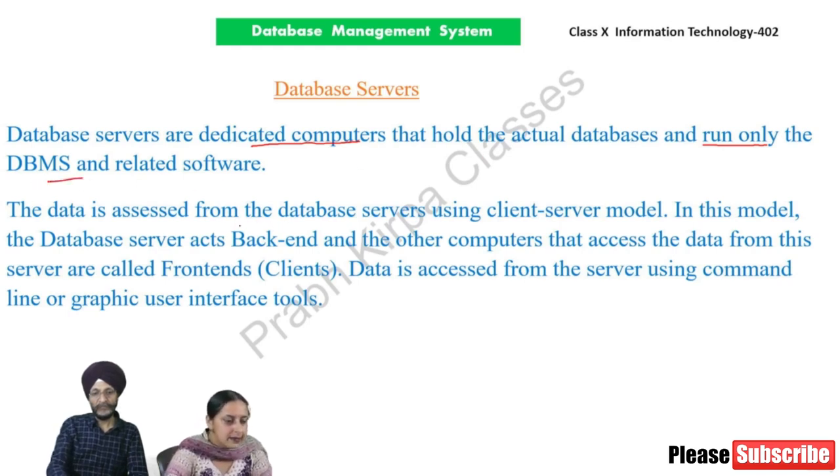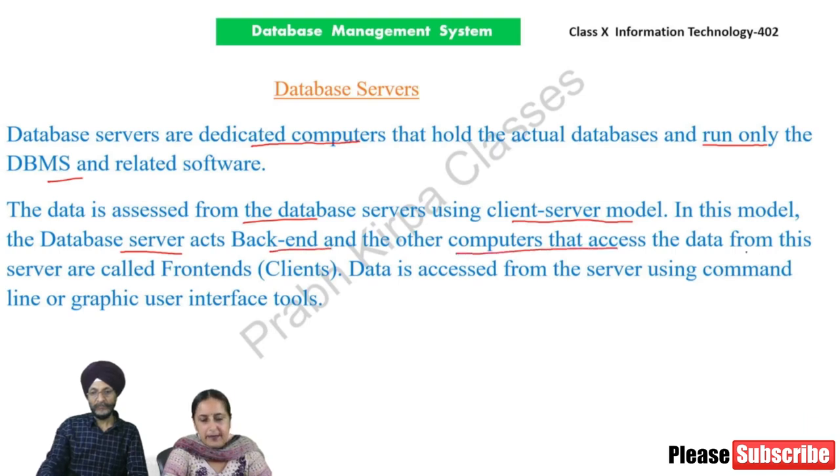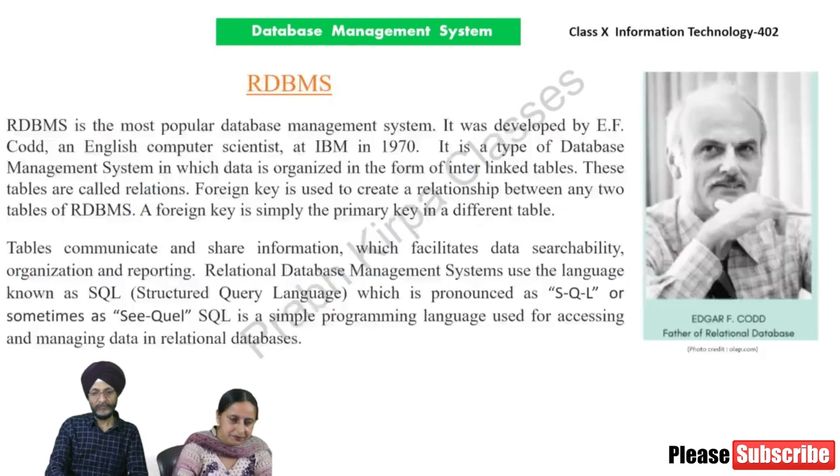The data is accessed from the database servers using the client-server model. In this model, the database server acts as the backend and the other computers that access the data from the server are called frontends. Data is accessed from the server using command line or graphical user interface tools.